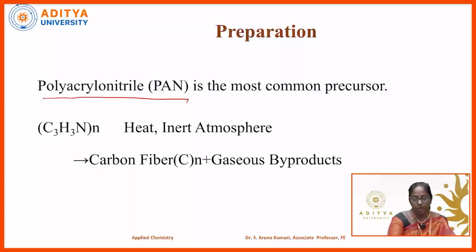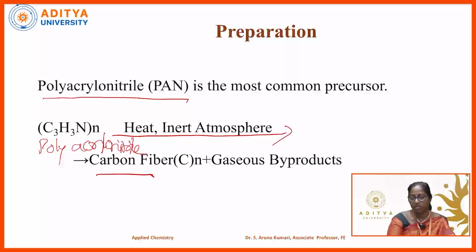So this polyacrylonitrile, on heating in inert atmosphere, gives carbon fiber and some gaseous byproducts. So the preparation is being done in this way, using polyacrylonitrile as the starting material. Thus, when heated in inert atmosphere, it gives carbon fiber and gaseous byproducts.